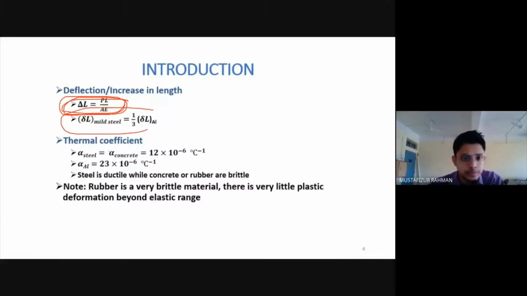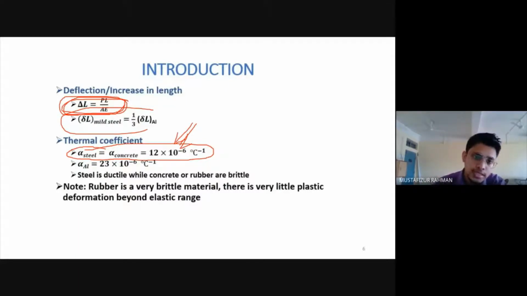Then this one, the thermal coefficient. What is thermal coefficient? It is the expansion occurring in the material corresponding to unit increase in temperature, right? So the thermal coefficient of steel and the thermal coefficient of concrete have the same value. Okay, see, same value. So this is the reason why we use steel in RCC.